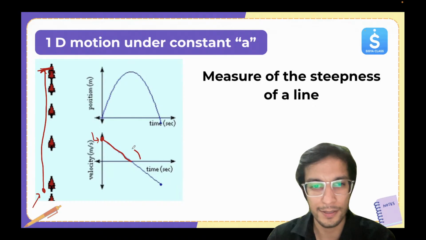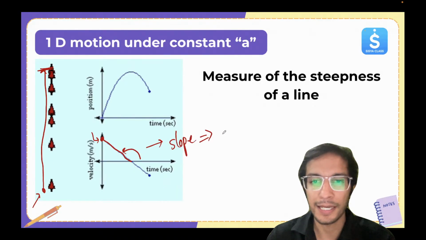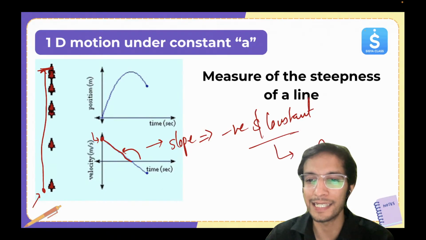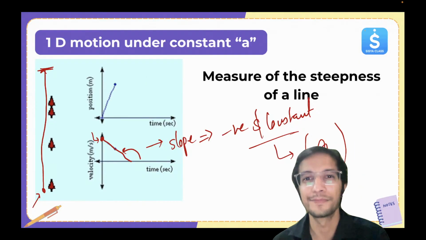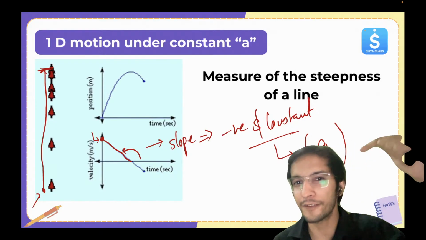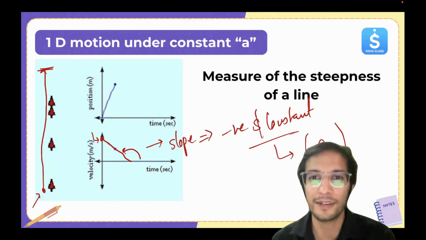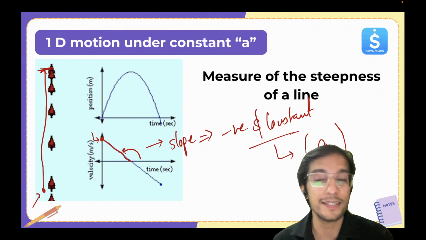The slope is negative and constant, that is, in this case, g, downward. Upward is positive, downward we have taken as negative. Through this graph, I can understand that the upward direction is taken as positive and the downward direction as negative.